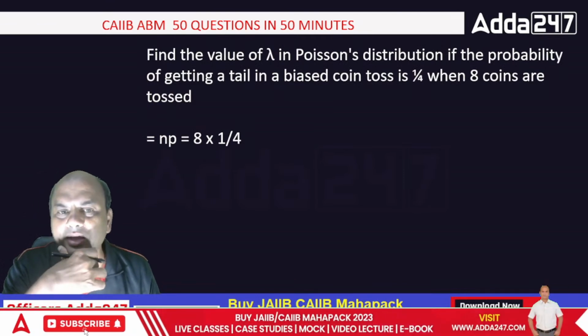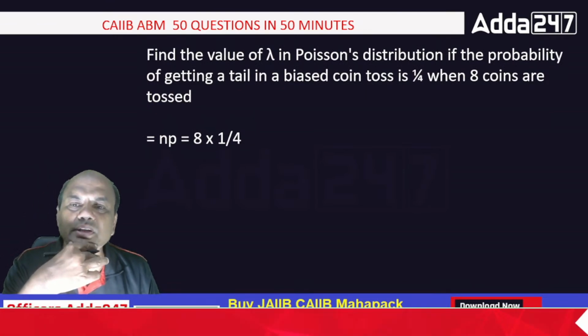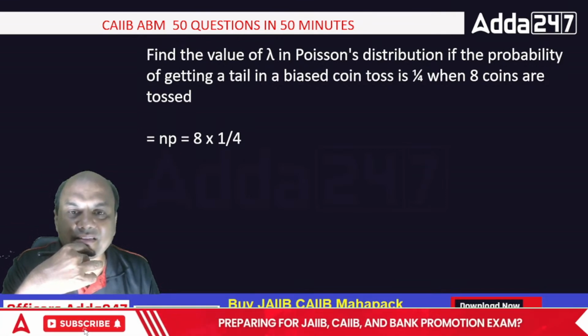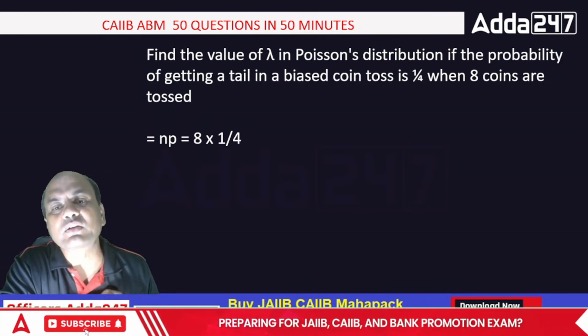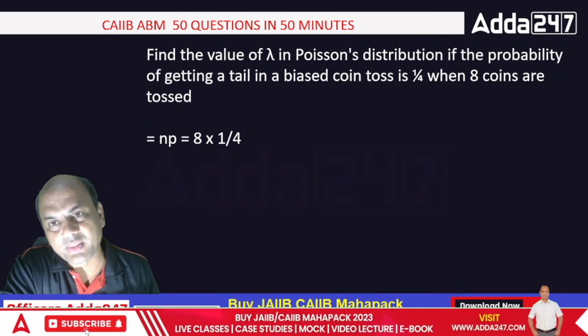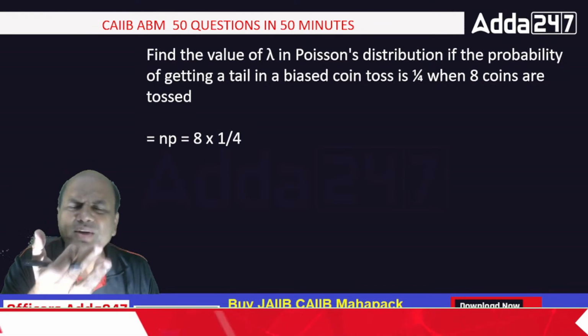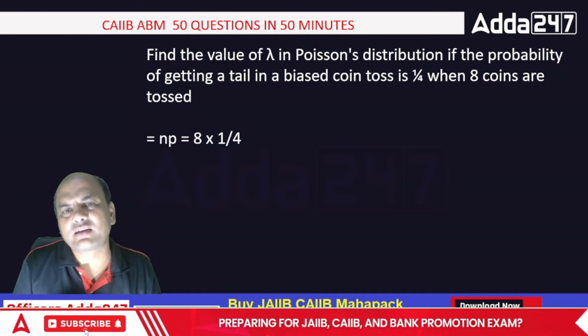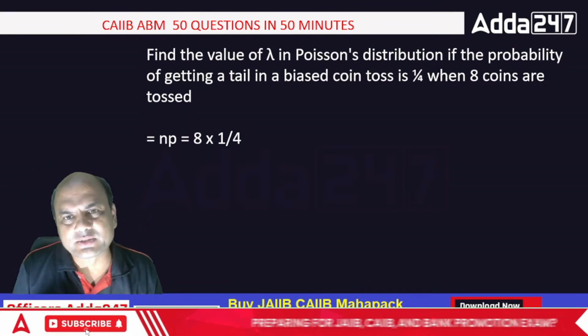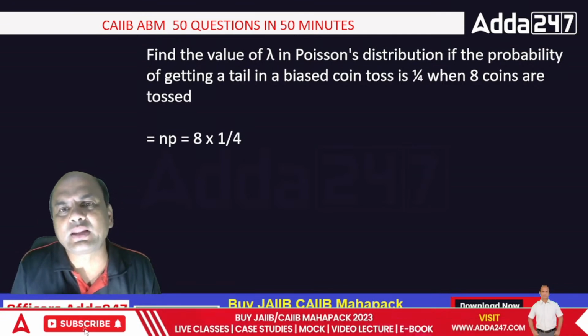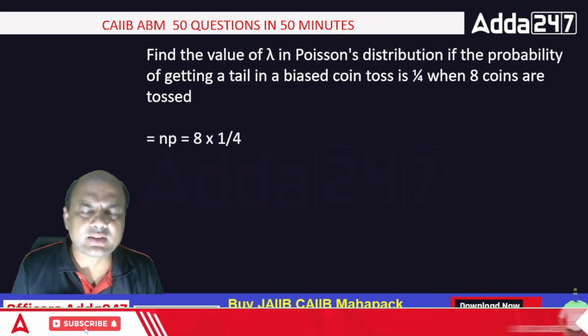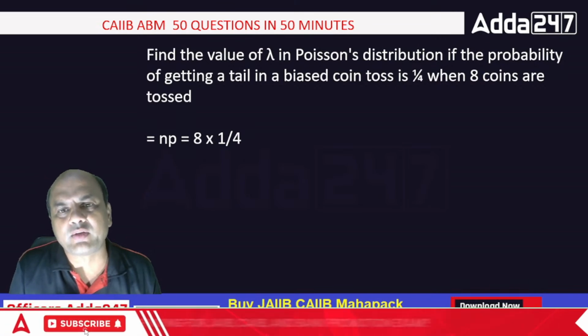Find the value of lambda in a Poisson distribution if the probability of getting a tail in a biased coin toss is 1/4, where 8 coins are tossed. How to find out this lambda? What is lambda here? There are three distributions as I told you: Bernoulli, binomial, and Poisson. In your probability for CAIIB, you have three distributions.